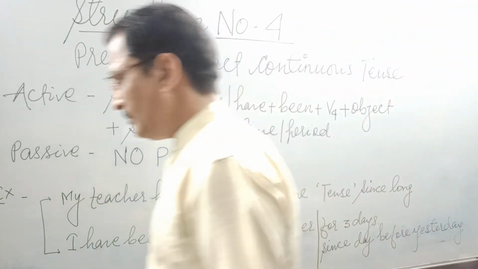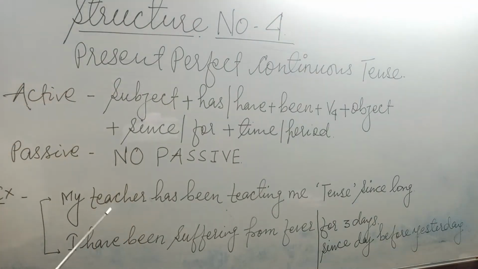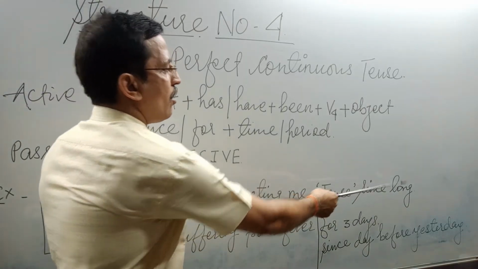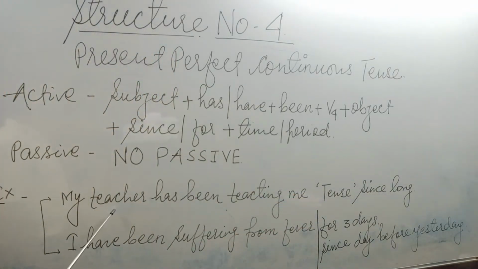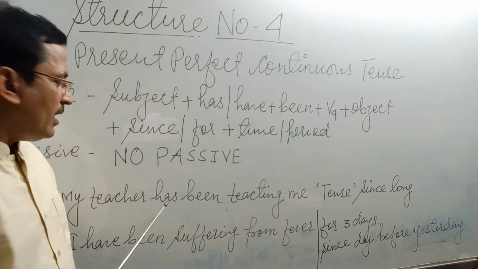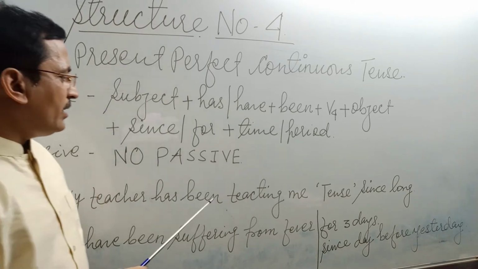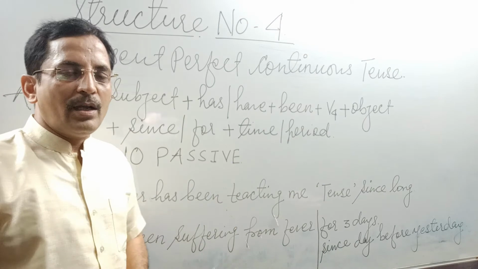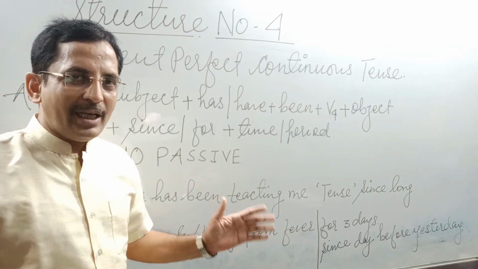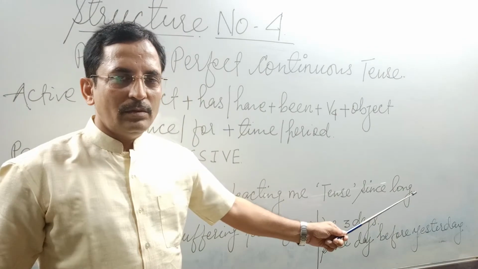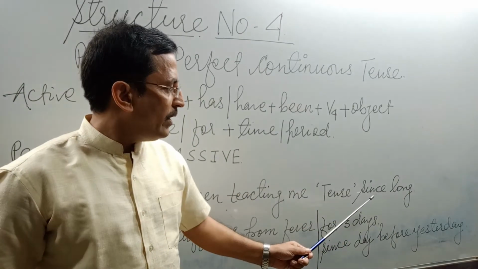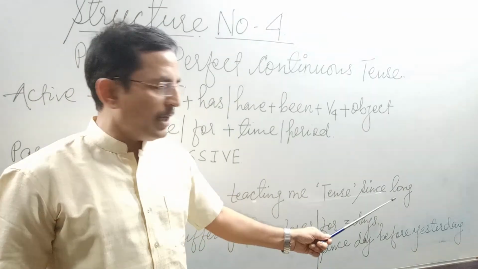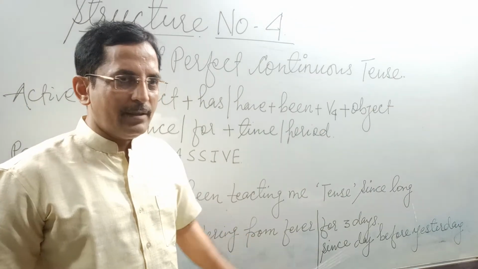Example: my teacher has been teaching me tense since long. My teacher, singular, so we are using has with my teacher. Has been teaching me tense since long. We are talking about length of time. Long. There is no fixed time. So we are only talking about length of time as pointing out the time. That is why we are using since here.